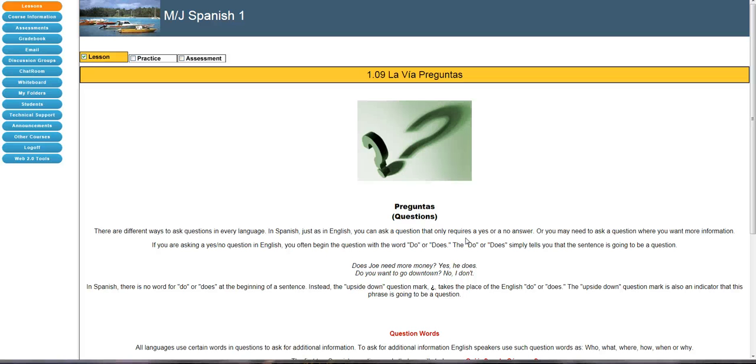Here we go, lesson 1.09, preguntas. Preguntas are questions, and just like in English, there's several ways to ask and answer questions in Spanish. For example, in English, I could say, are you tall or are you short? And I'm giving you a choice. You're going to say, yes, I'm tall, or yes, I'm short.